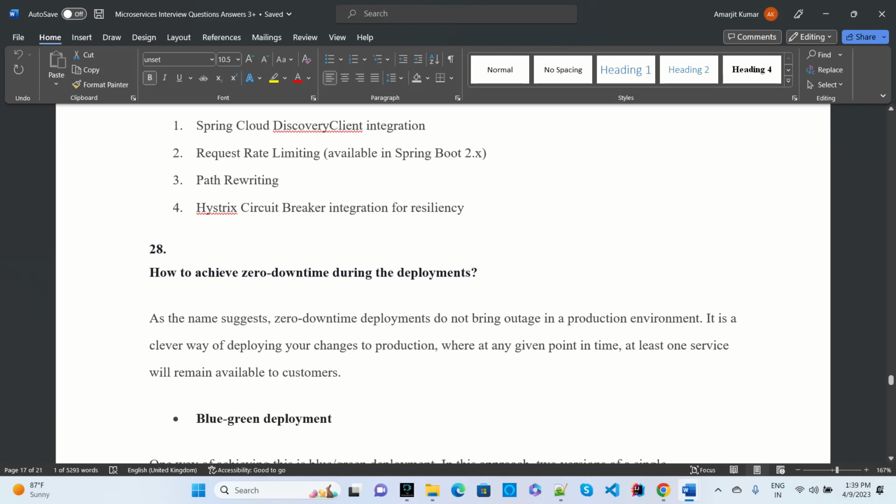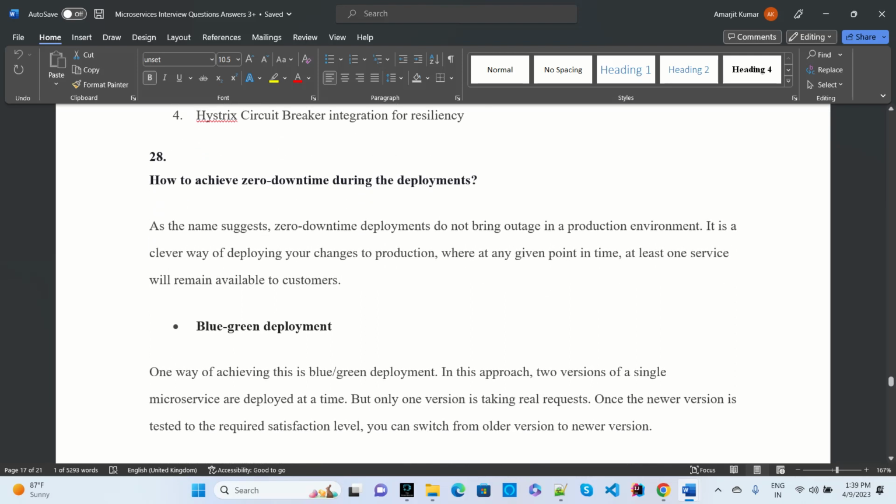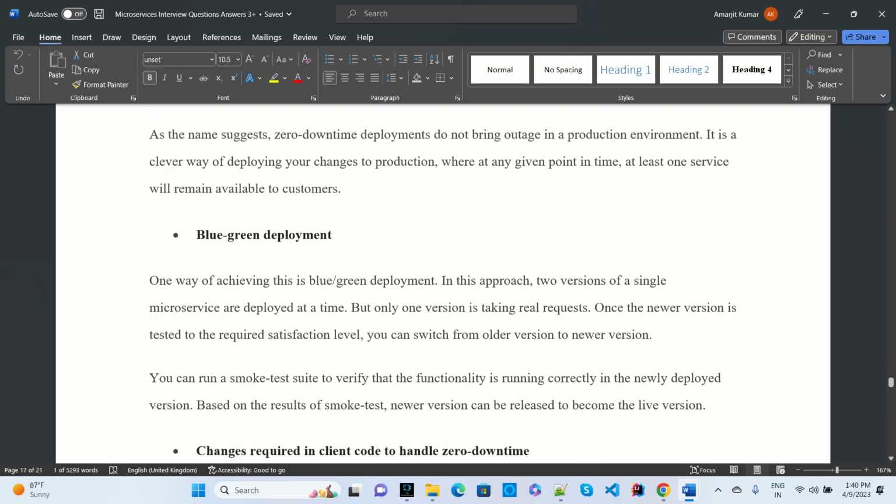How do you achieve zero downtime during deployment? That is a very good question, and most interviews will ask it. As the name says, zero downtime means do not bring down the production environment. It is a clean way of deploying your changes to production, where at any point in time at least one service remains available to the customer.